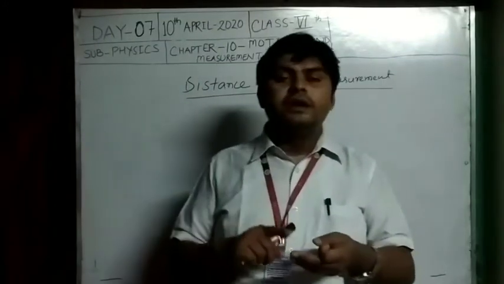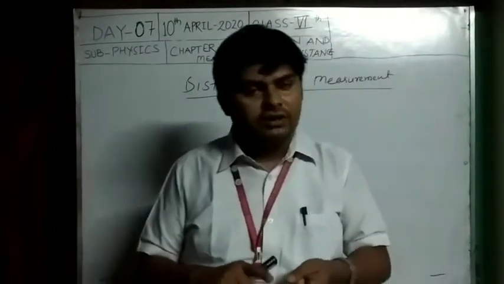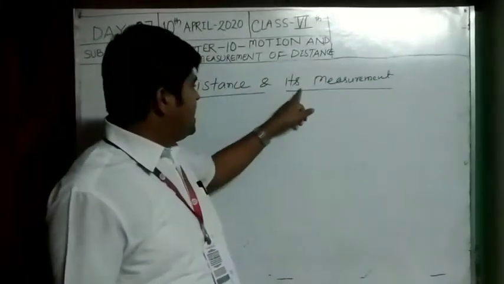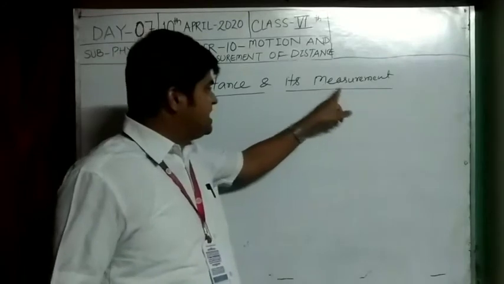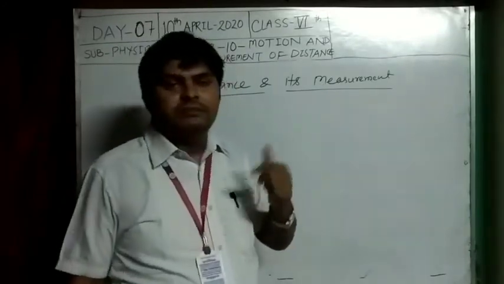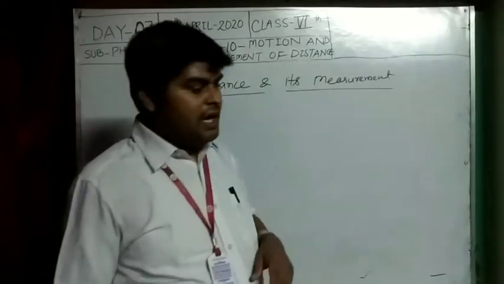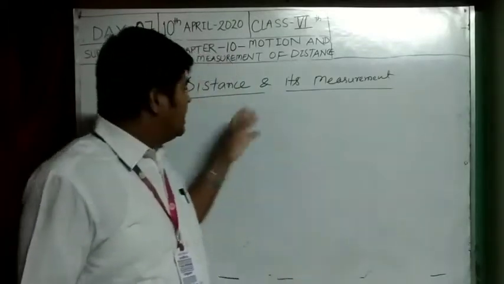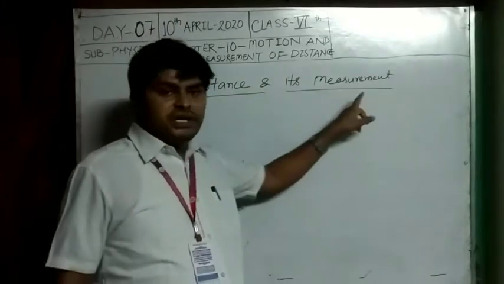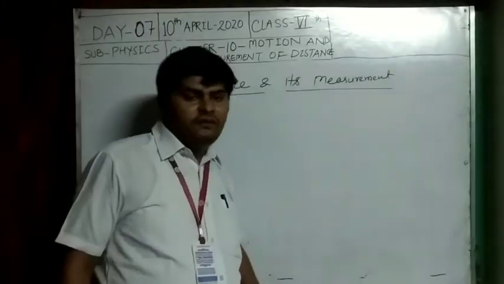You will choose train or aeroplane. So we can say that measurement is compulsory to cover some distance. I hope you understand about distance and why it is necessary to measure length.